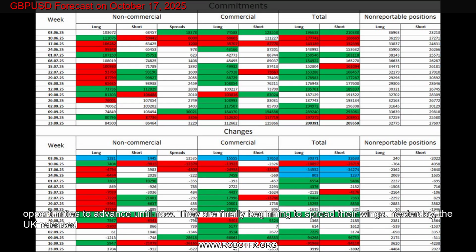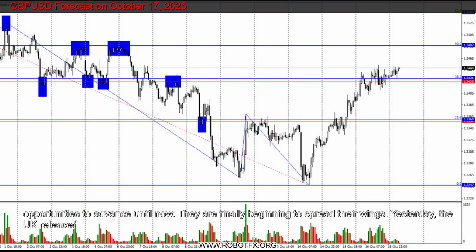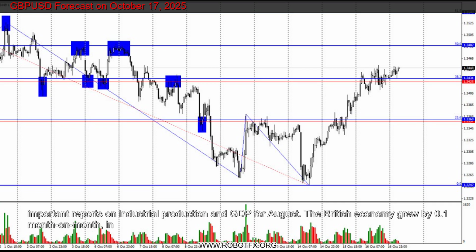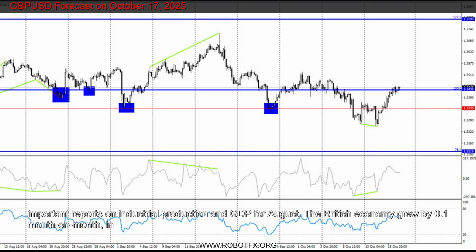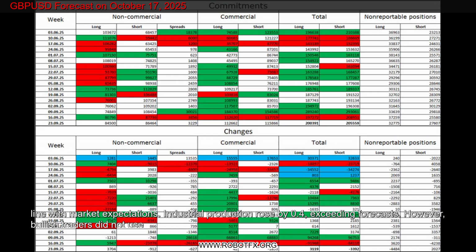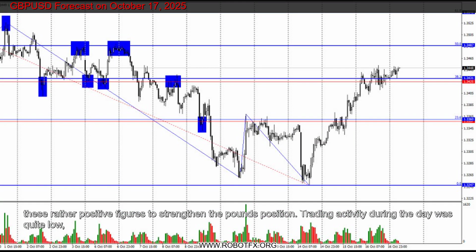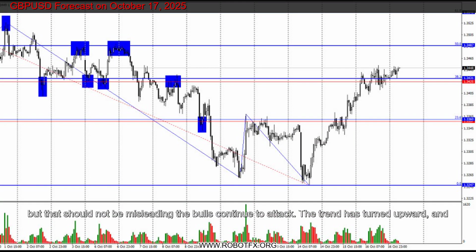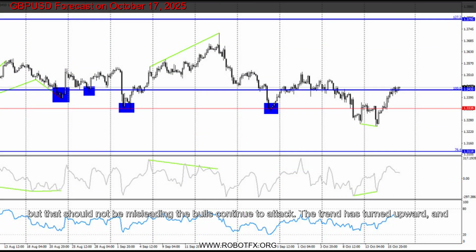Yesterday, the UK released important reports on industrial production and GDP for August. The British economy grew by 0.1% month-on-month, in line with market expectations. Industrial production rose by 0.4%, exceeding forecasts. However, bullish traders did not use these rather positive figures to strengthen the pound's position. Trading activity during the day was quite low, but that should not be misleading. The bulls continued to attack.